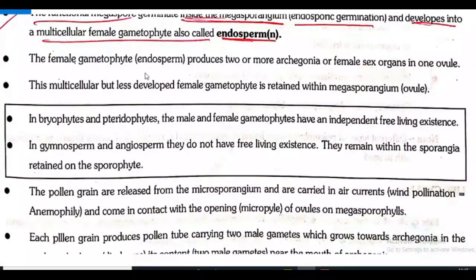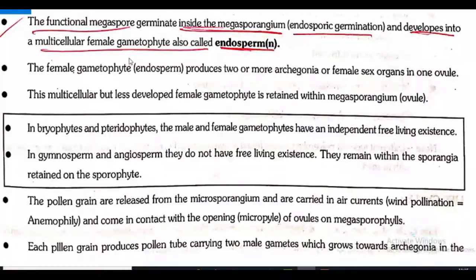So the functional megaspore germinates inside the megasporangium, that is endosporic germination, and it develops into a multicellular female gametophyte, also known as what? Endosperm. The female gametophyte or endosperm produces 2 or more archegonia or female sex organs in one ovule.